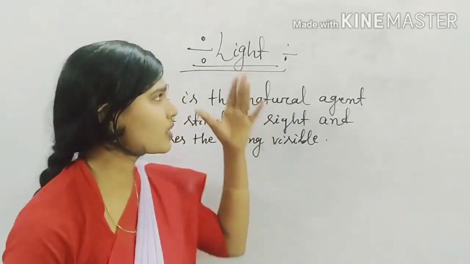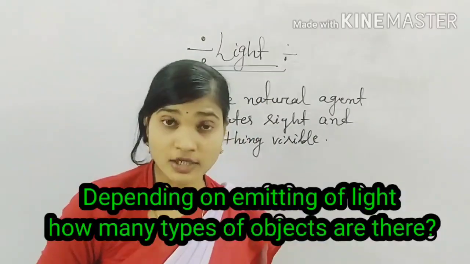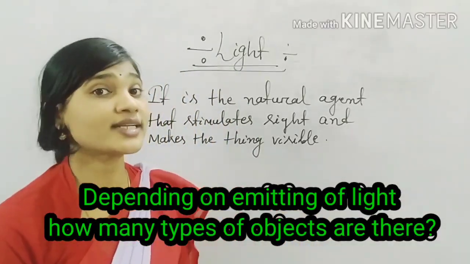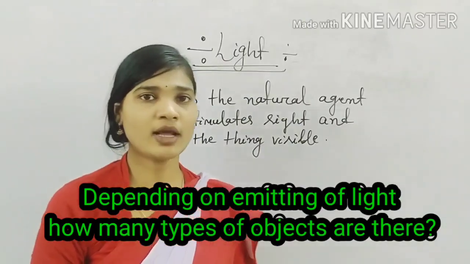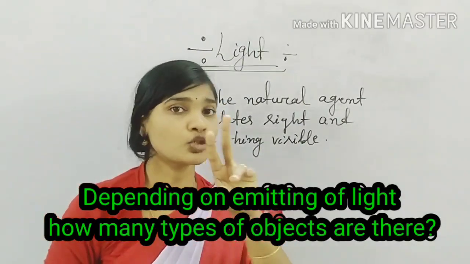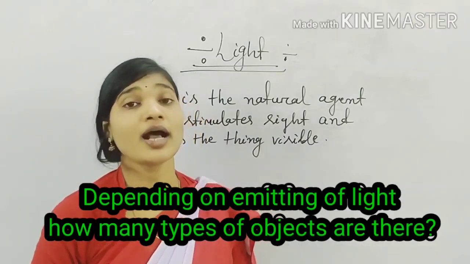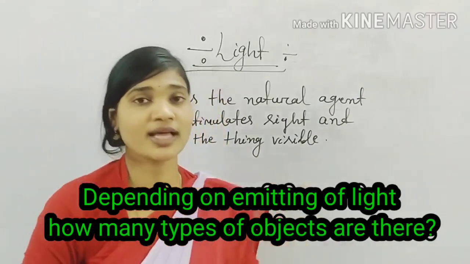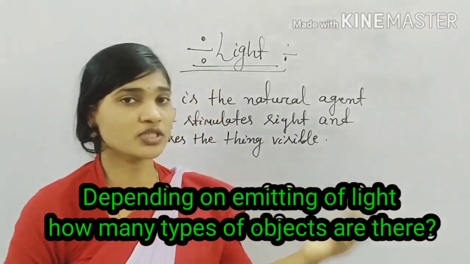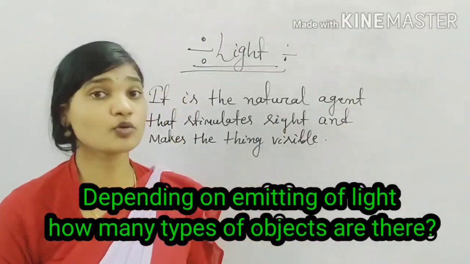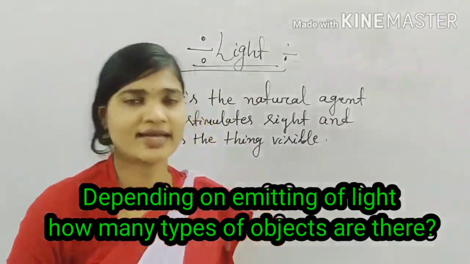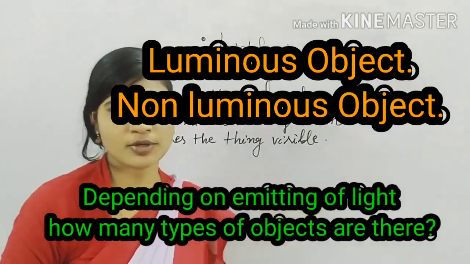Question is, depending upon the emitting of light, how many types of objects are there? There are 2 types of objects. What are the 2 objects' names? First one is luminous object and second one is non-luminous object.